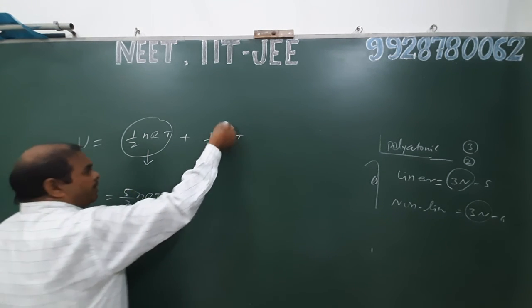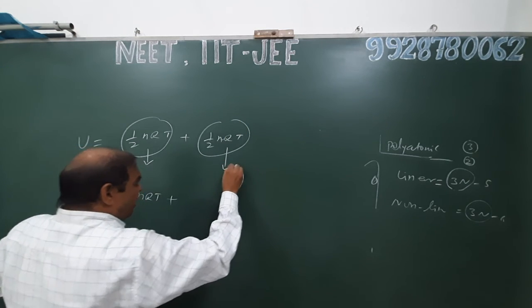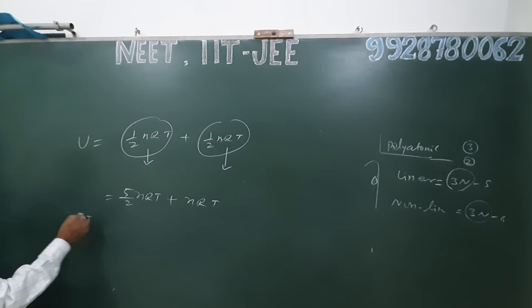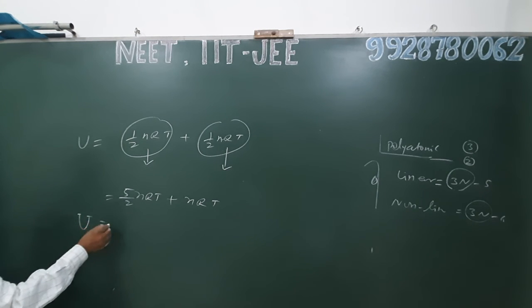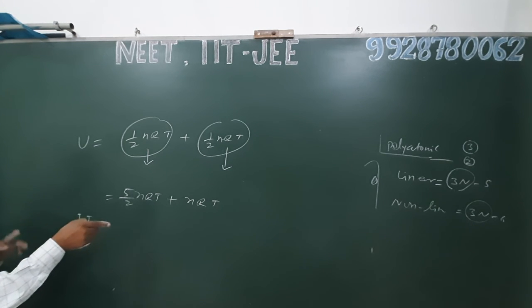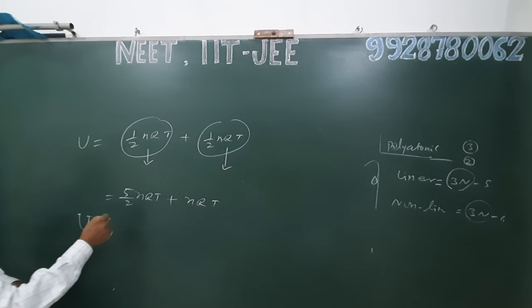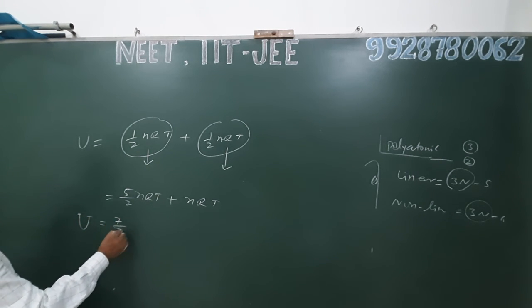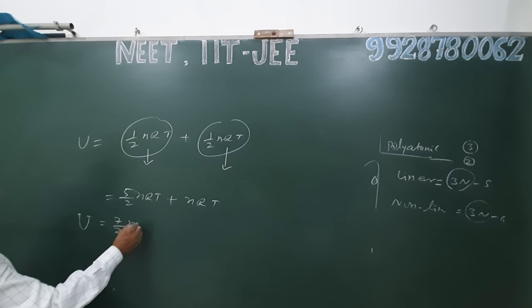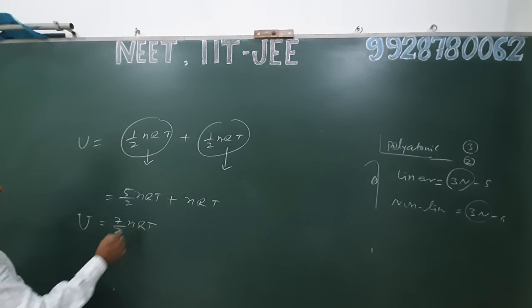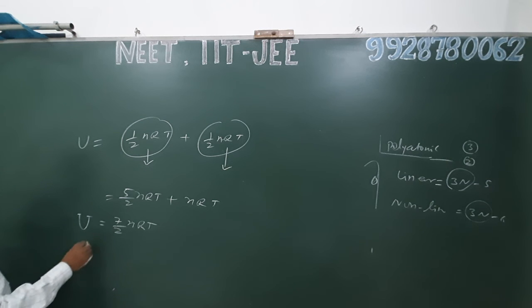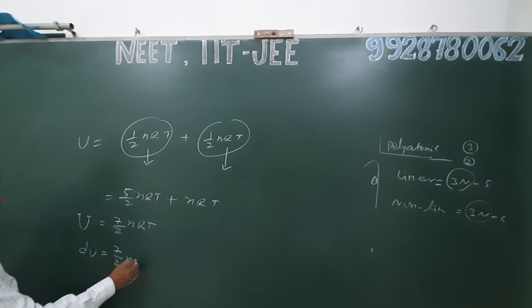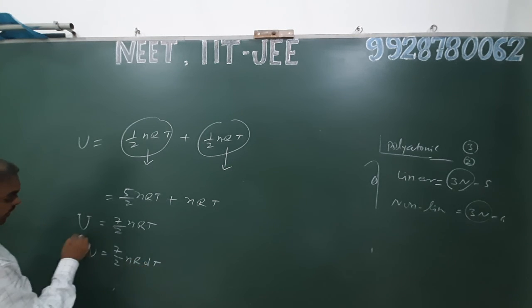In case of vibrational degree of freedom, their total energy is nRT, and hence stored energy of a diatomic molecule at high temperature, or with vibrational degrees of freedom, is 7 by 2 nRT at a particular temperature, or their change is 7 by 2 nR change in temperature.